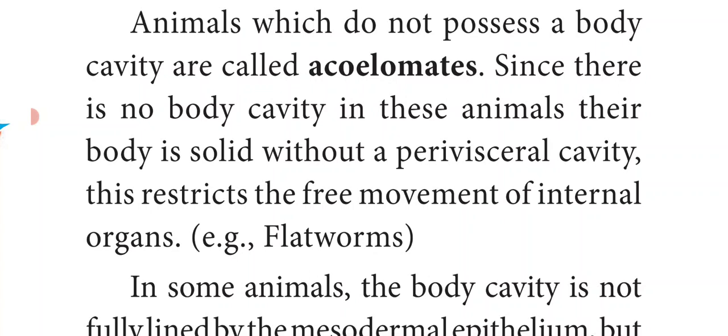So there is no cavity or space between the ectoderm and the endoderm. It is filled with cells. So there is no perivisceral cavity, which means there is no free movement of internal organs in these organisms.